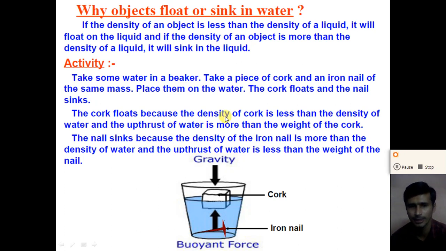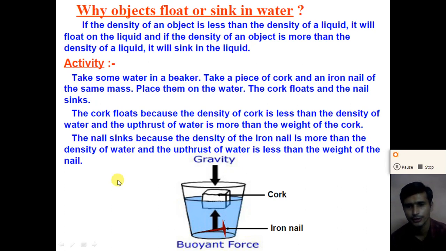Now similarly, the iron nail sinks. Why? Because the density of the iron nail is more than the density of the water, so the buoyant force on the iron nail is less compared to the weight of the iron nail.